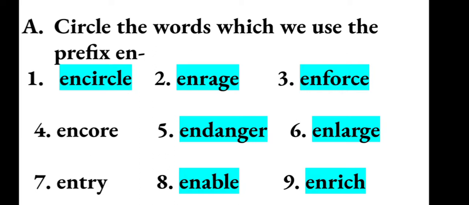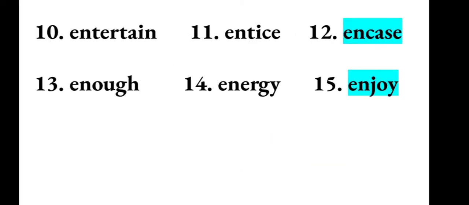And in the eighth one, enable. En plus able. En is the prefix, and so circle the word enable. Ninth one, enrich. En plus rich. So en is the prefix, and so circle the word enrich. 10th one, entertain. En is not the prefix. 11th one, entice.